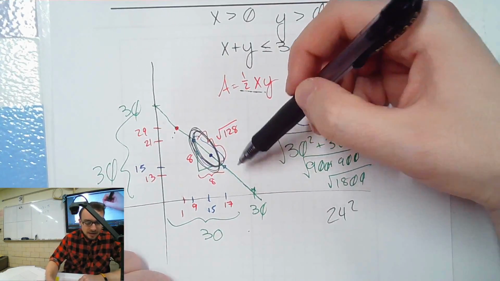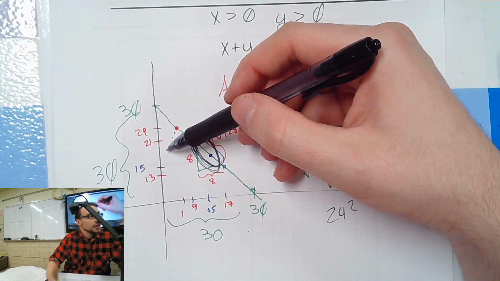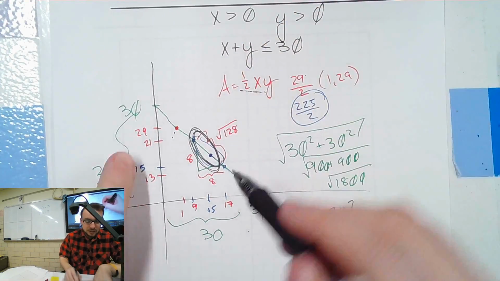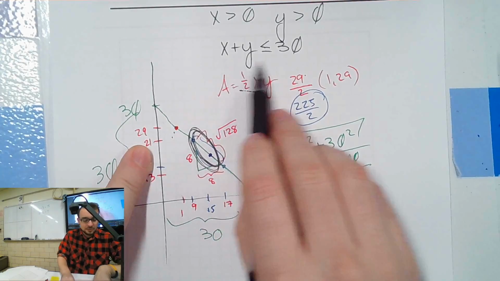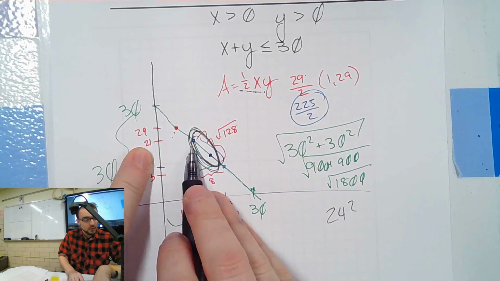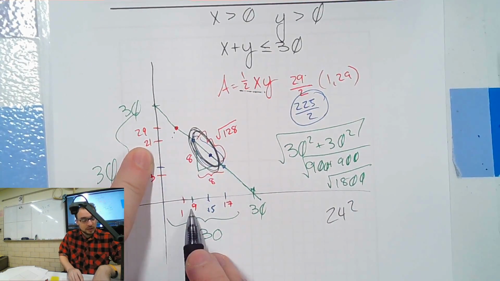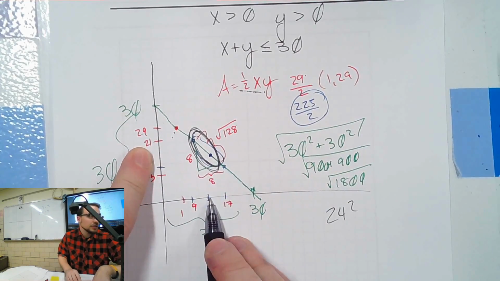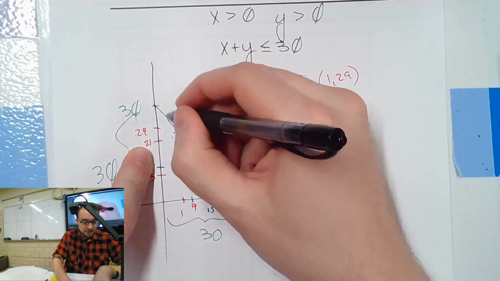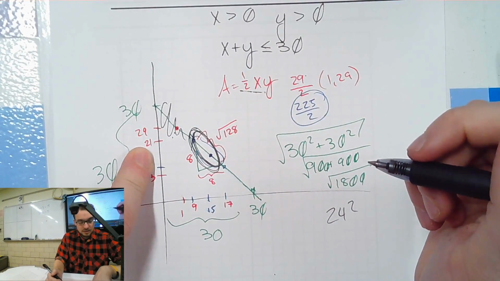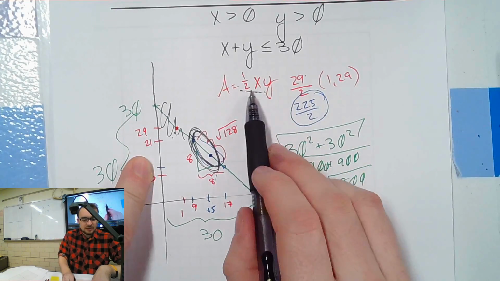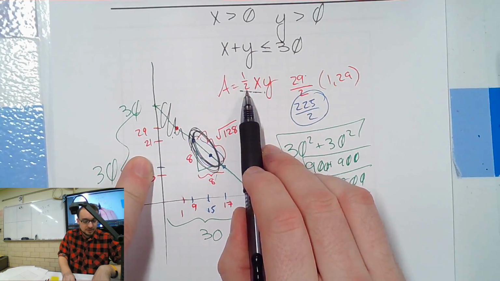Okay. I graphed a bunch of points. I tried 21 and 9, because that adds up to 30, right? That's this point. What area would I get for 21 and 9? Well, I did math, and it's still less than this one I got from 15 and 15. So that's a no-go. Like the 225 over 2: 15 times 15 is 225, then I divide it by half.